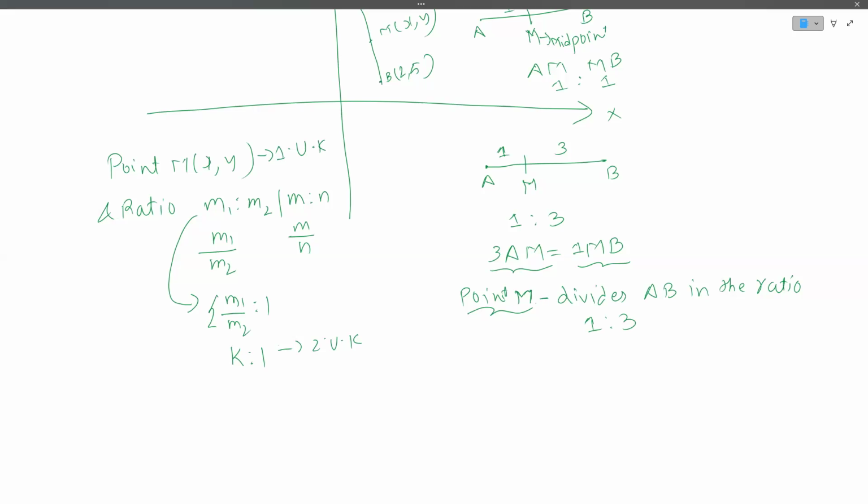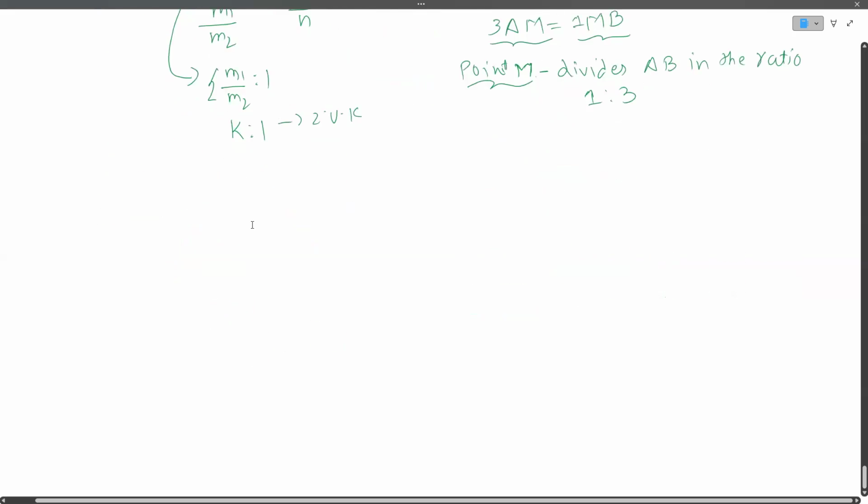We will be given the point M that divides AB in a certain ratio, and we will be asked to find that ratio, or we will be told that point M divides AB in the ratio 1 is to 3, and we will have to find the point M. So instead of talking in an abstract sense, let us do a problem over it.